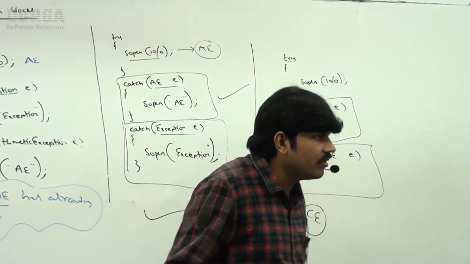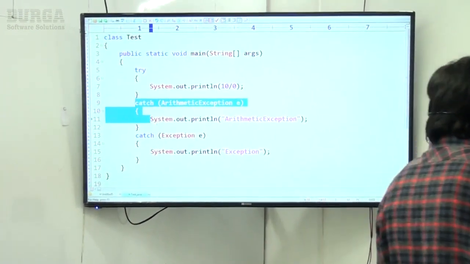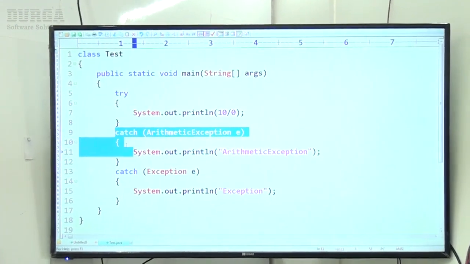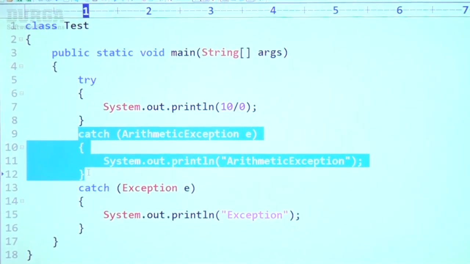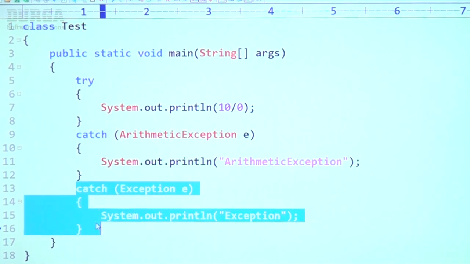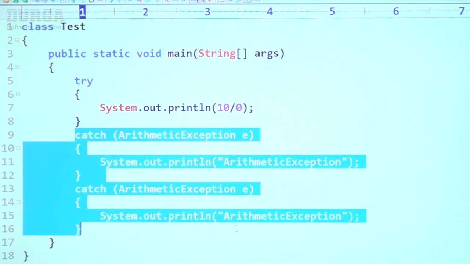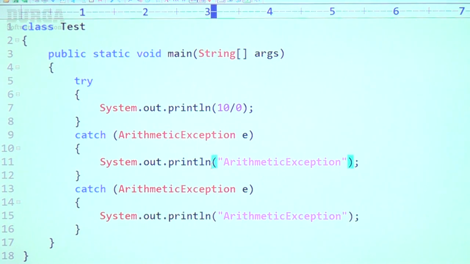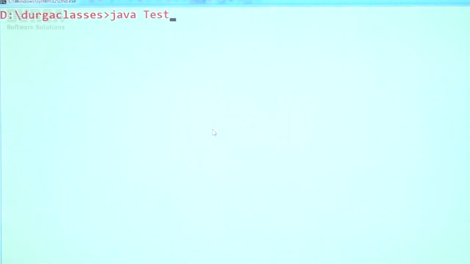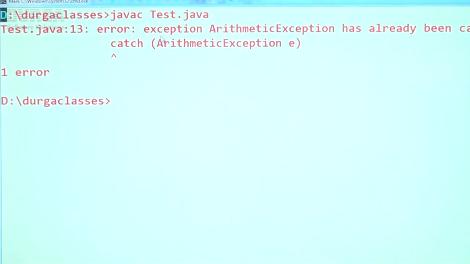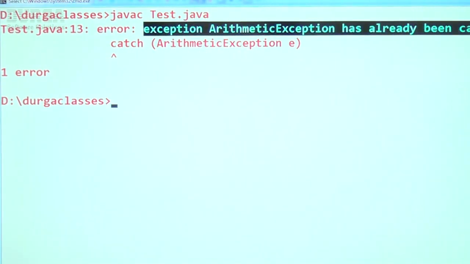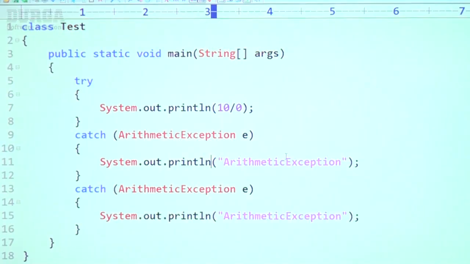Sir, let me show. Have a look once. Now assume the second one is also arithmetic exception only. Both are arithmetic exceptions. So we can't take two catch blocks for the same exception. By mistake, if you take two catch blocks for the same exception, immediately you are going to get a compile time error, sir. Observe that: arithmetic exception has already been caught. This is the compile time error we will get.